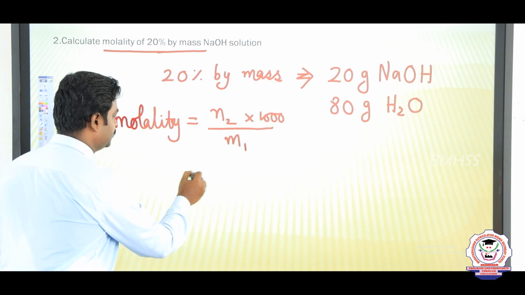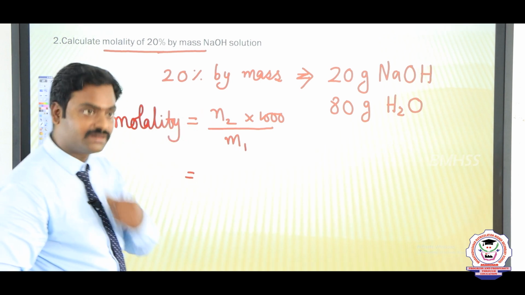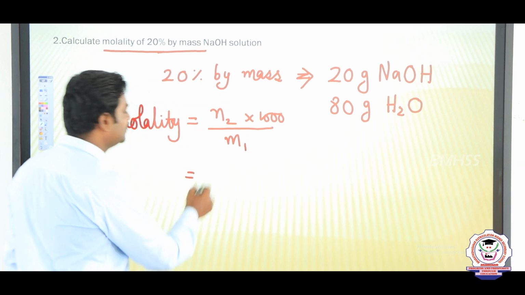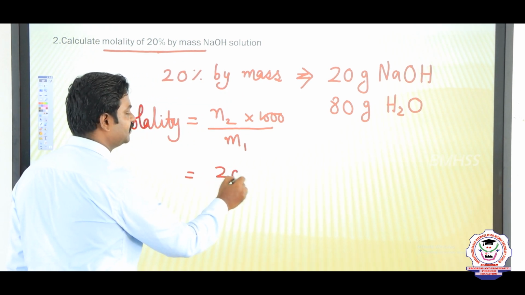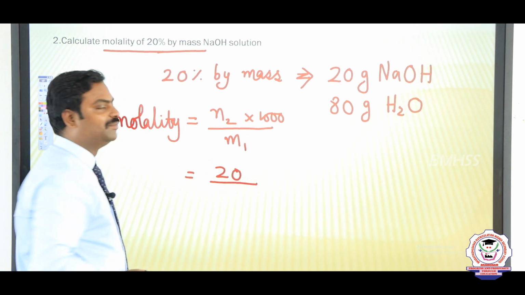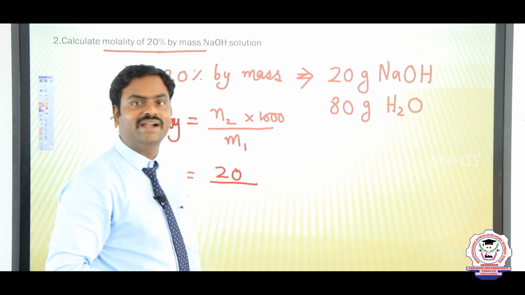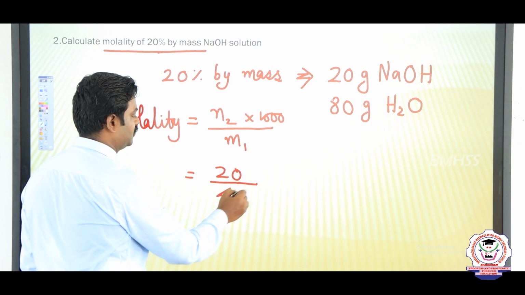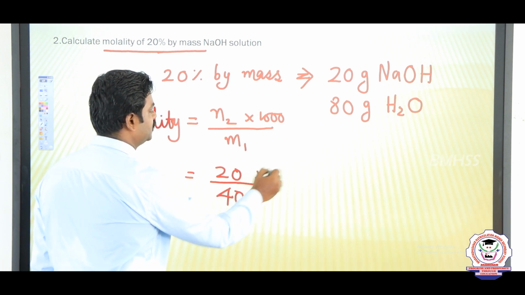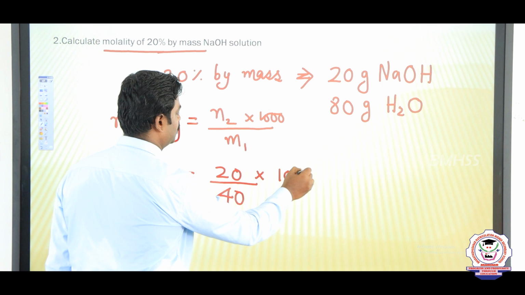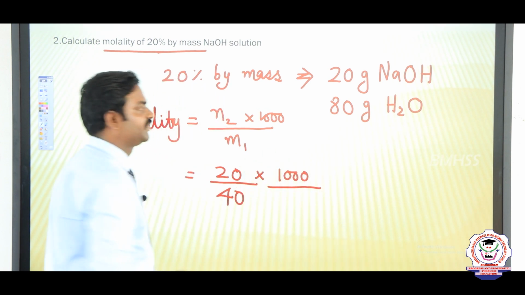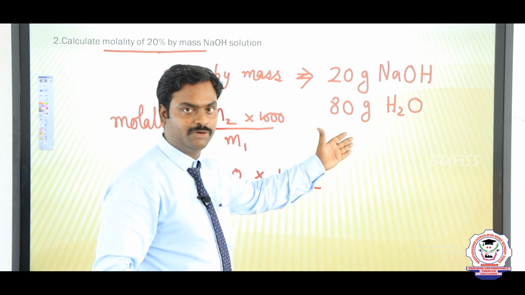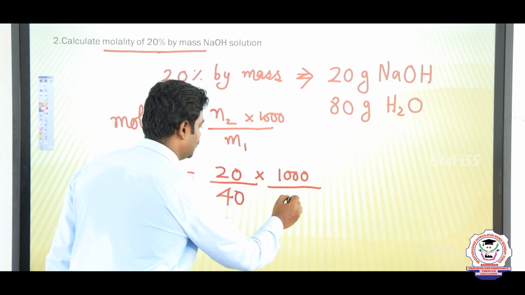Now, how do we calculate the number of moles of solute, N2? It is mass by molar mass. The mass is 20 gram, divided by the molar mass of sodium hydroxide, which is 40 gram per mole, into 1000, divided by the mass of the solvent, which we already found, 80 gram.